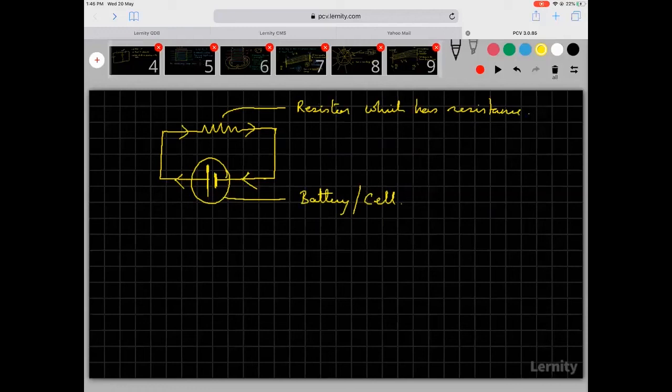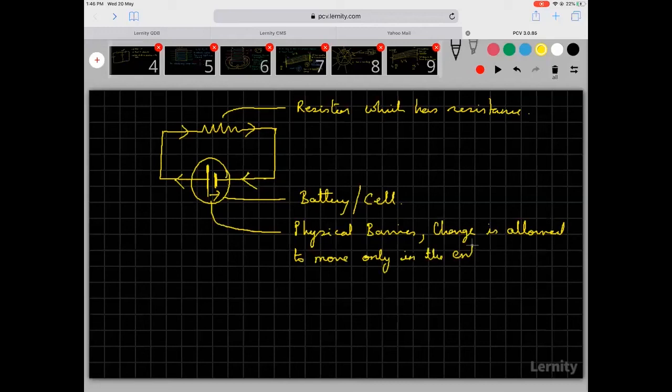So the question that you could ask is, why does the charge not flow this way? Well, the charge doesn't flow that way because you have a physical barrier, and you are not allowing charge to move that way. Charge is allowed to move only in the external circuit. No charge is allowed to move internally. Physically, you have stopped them. Okay, do we understand this?